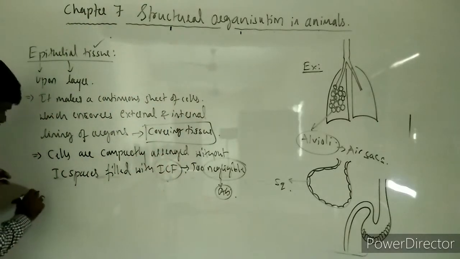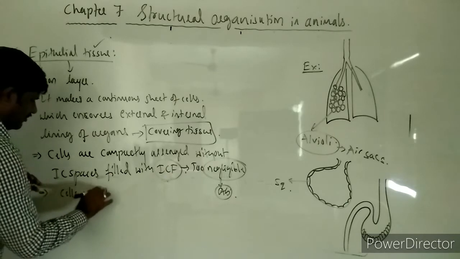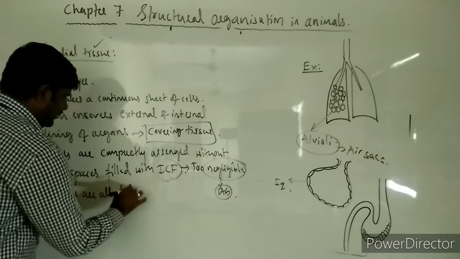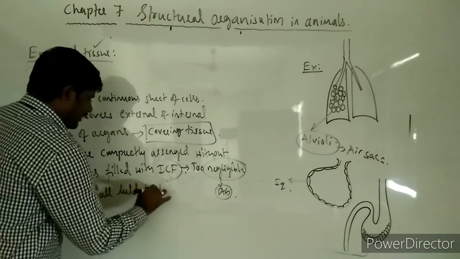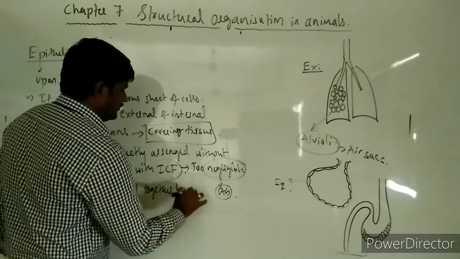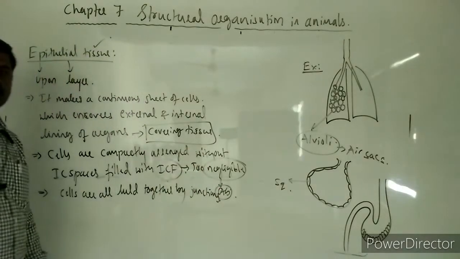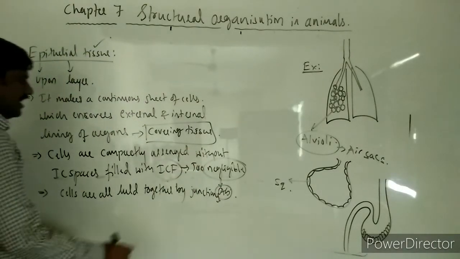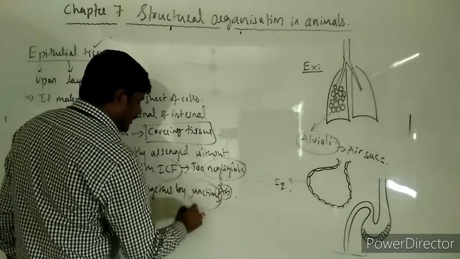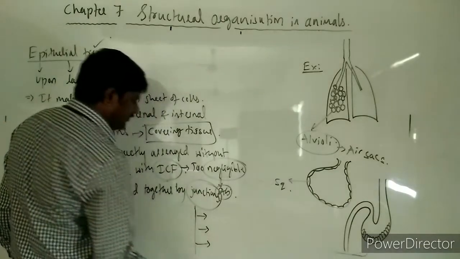And one more important point is that the cells are all held together by cell junctions. What we call cellular junctions. And these junctions are of three kinds. How many kinds do we come across?